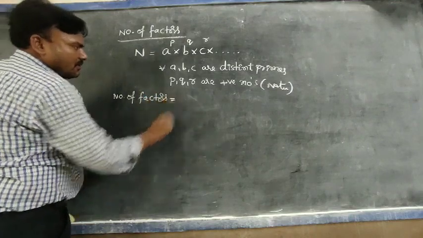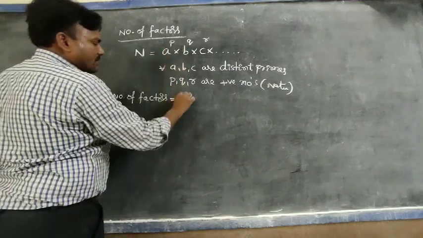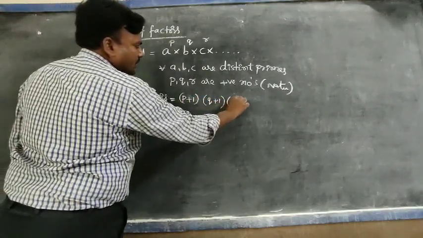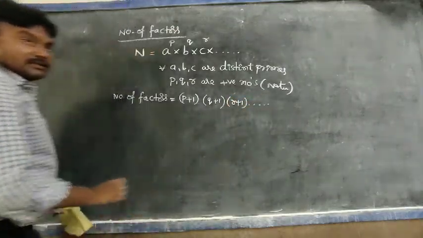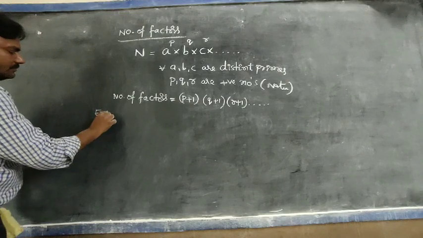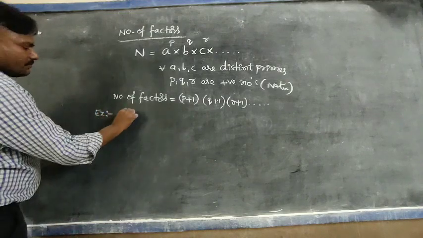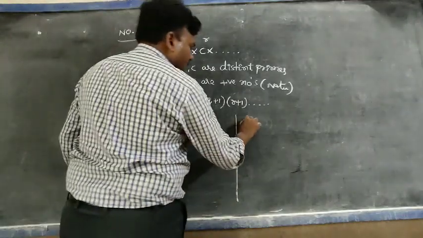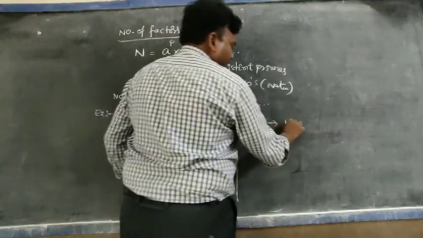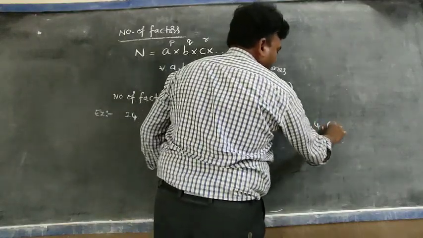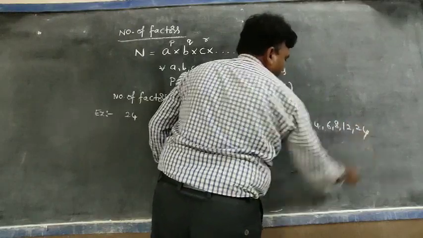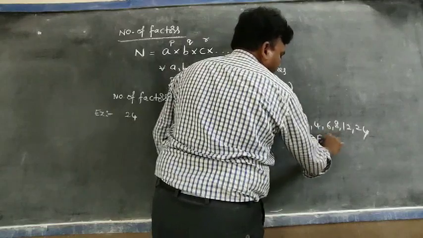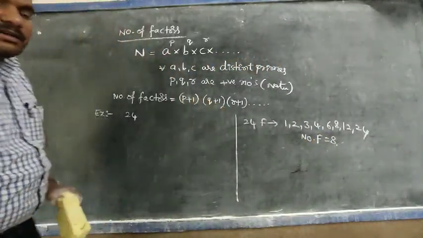Number of factors equal to formula. So here what we have taken, observe, (p plus 1) into (q plus 1) into (r plus 1) and so on. For example, I take 24. Here we have already taken it in the general method. The factors of 24 are 1, 2, 3, 4, 6, 8, 12 and 24. How many factors are there? 1, 2, 3, 4, 5, 6, 7, 8. So the number of factors is equal to 8. By using the formula, can we get 8 or not? Check it.